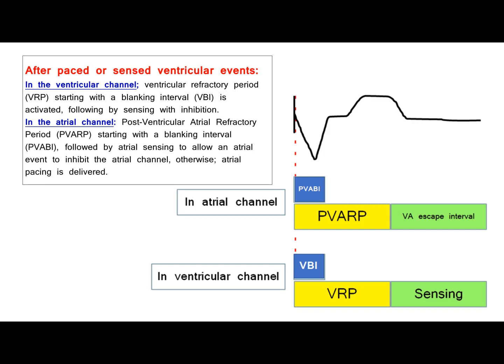After paced or sensed ventricular events. In the ventricular channel, ventricular refractory period, VRP, starting with a blanking interval, VBI, is activated, followed by sensing with inhibition. In the atrial channel, post-ventricular atrial refractory period, PVARP, starting with a blanking interval, PVB, followed by atrial sensing to allow an atrial event to inhibit the atrial channel, otherwise, atrial pacing is delivered.